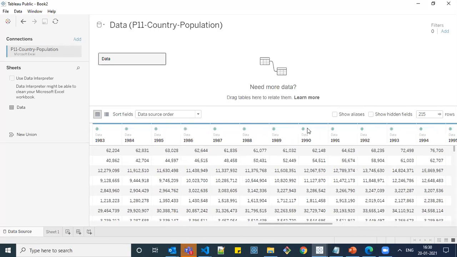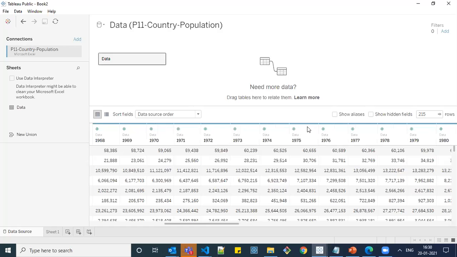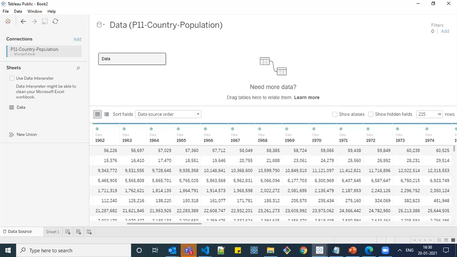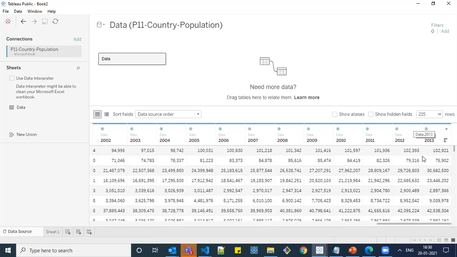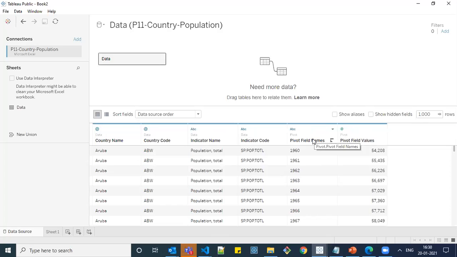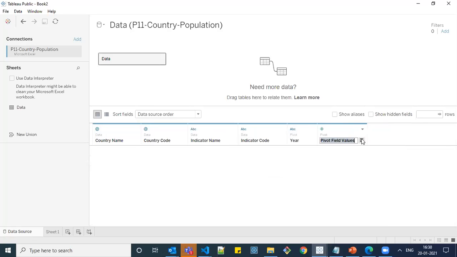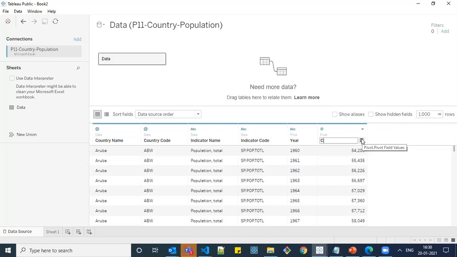In order to reduce these columns to rows, what I'm going to do is click over here, as we do in Excel by clicking Control and Shift, and click on the pivot option. Now you can find that it has been reduced to 2 columns. You can rename them by double clicking as year and country population.